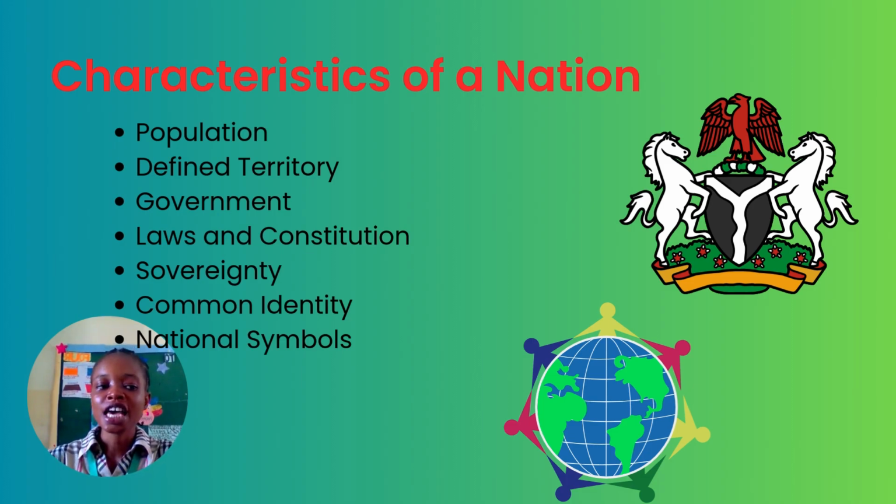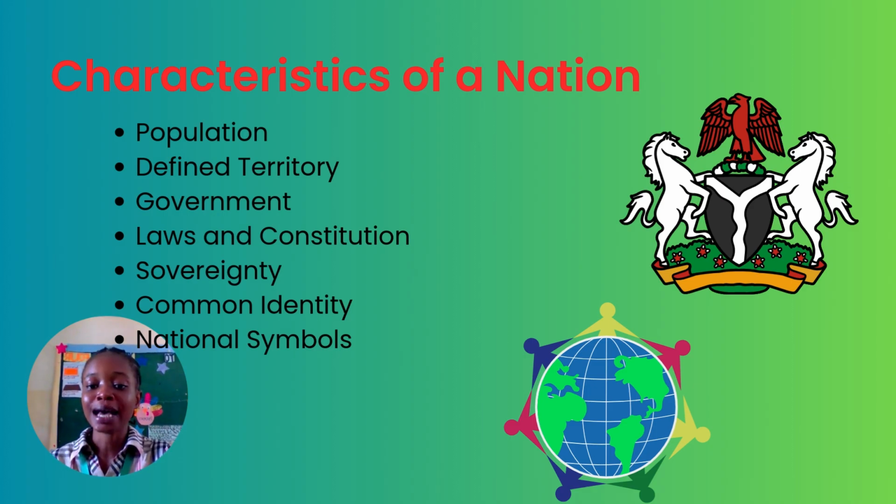That means it must have a specific area of land and boundaries that will separate it from one nation to another nation. The third characteristic of a nation is what? Government. A nation has to have leaders who rule and make decisions.